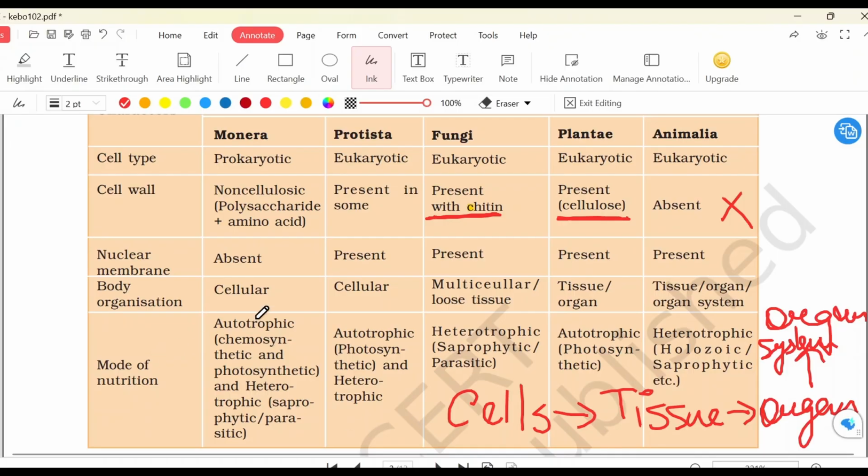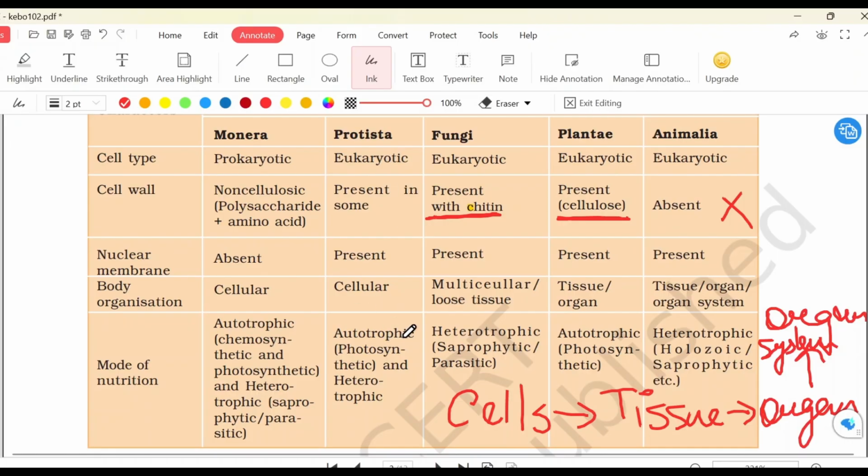Mode of nutrition, last. Monera is autotrophic. They can perform chemosynthesis and photosynthesis, but some of them are heterotrophic as well, and they are saprophytic or parasitic. Saprophytes derive their nutrition from dead organisms, and parasites live on other living organisms and derive their nutrition from them. Chemosynthetic organisms make their own food using chemicals. And photosynthesis, you all know, organisms make their own food using sunlight, carbon dioxide, water, right?